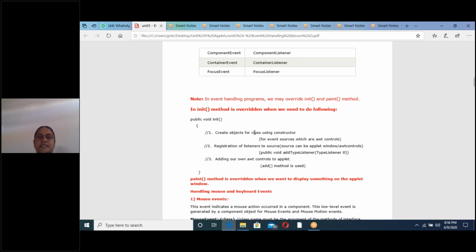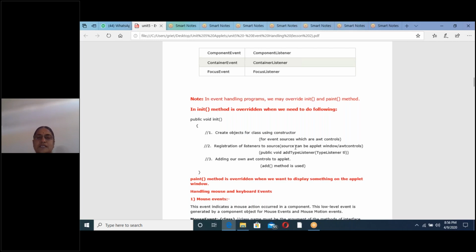Creating objects for a class using a constructor means that all event sources are AWT controls, no? So if you use a text field, we have to create an object for the text field using the corresponding constructor. After that, the second step is we have to register the listeners. Listeners means interfaces. We have to register the listeners to the source.